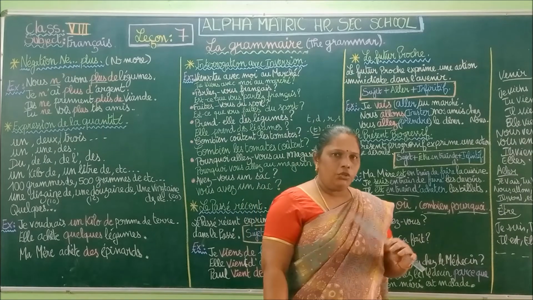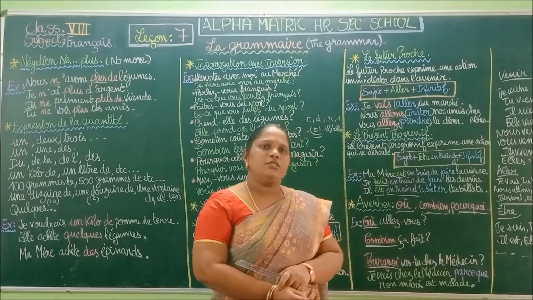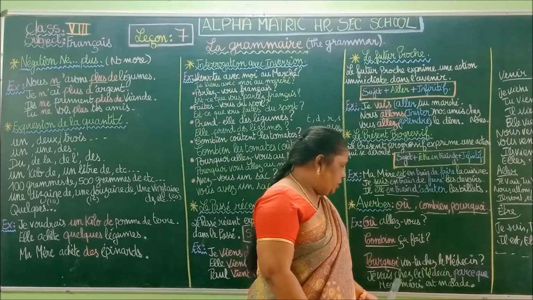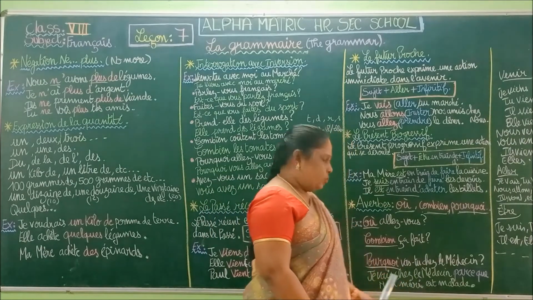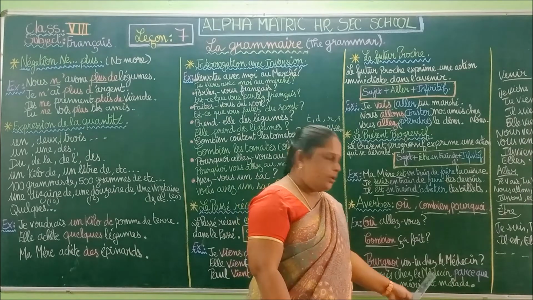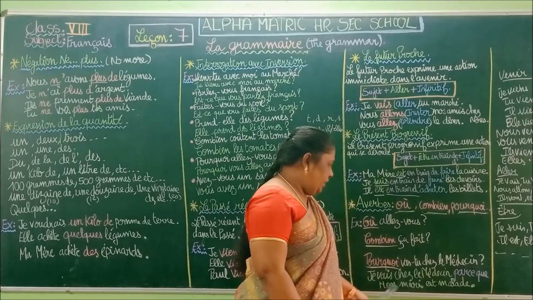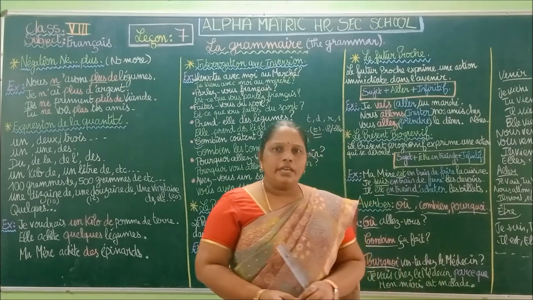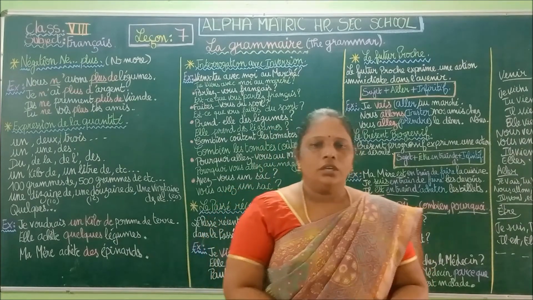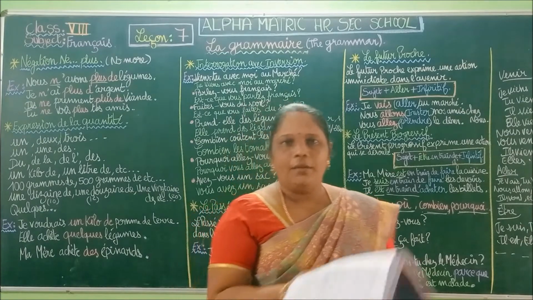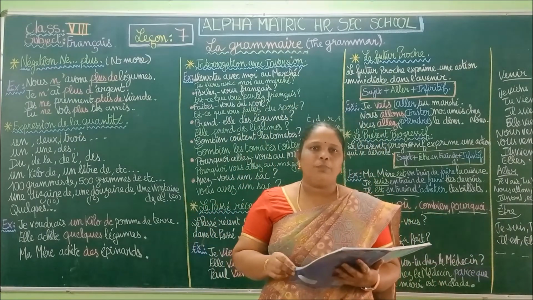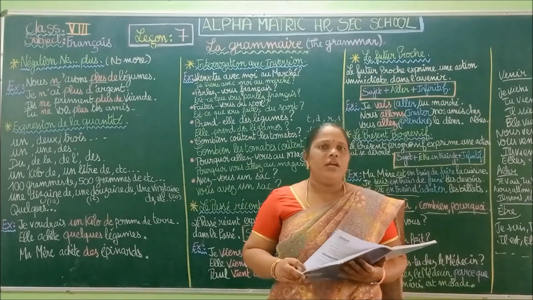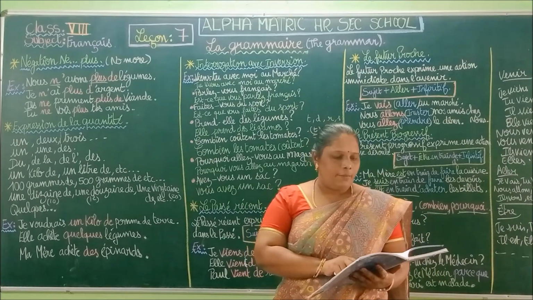So I am going to the doctor because my husband is sick. So I have given this example. Je vais chez le médecin. So I am going to the doctor because my husband is sick. Okay, so this is an example given here. Okay, so you can go with the grammar and teach the first part of this lesson, grammar. In the next session we are going to have the continuation of the grammar.